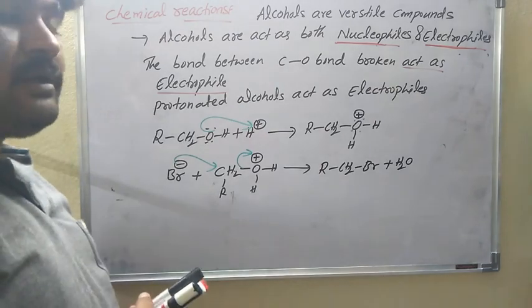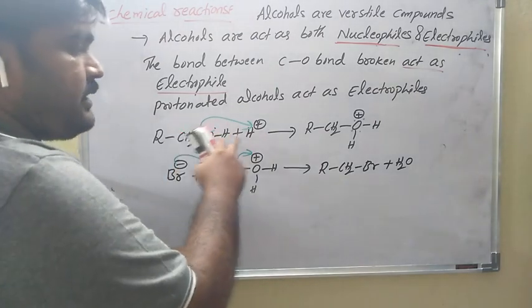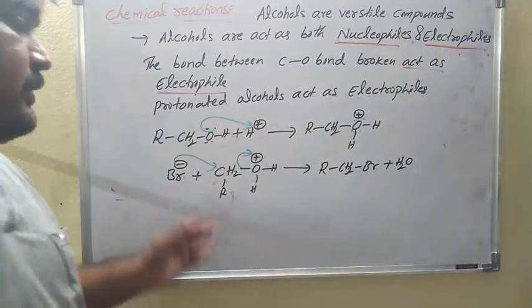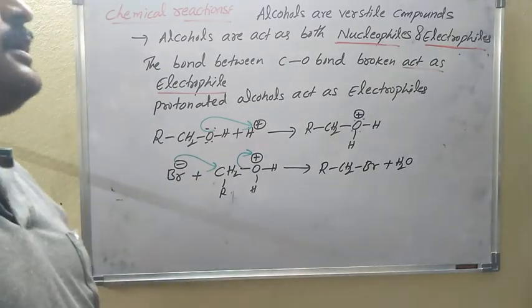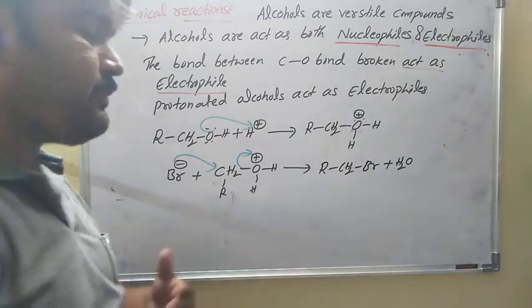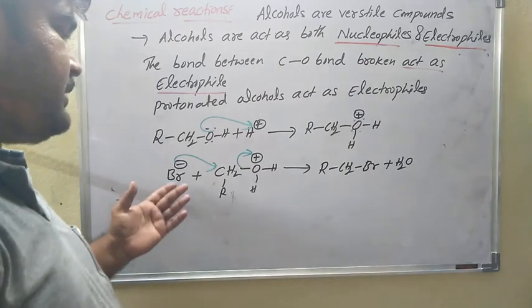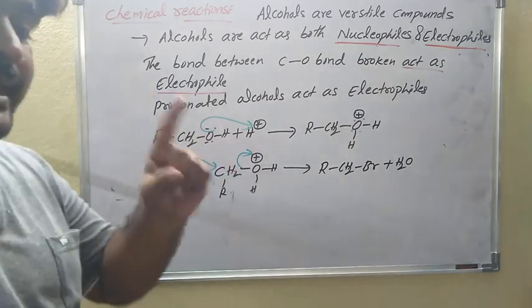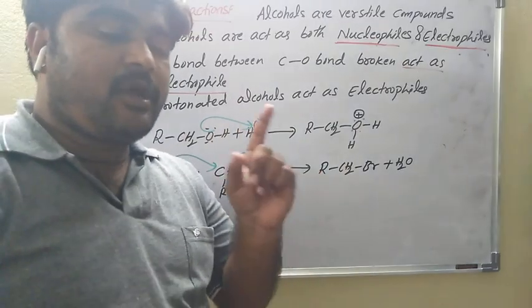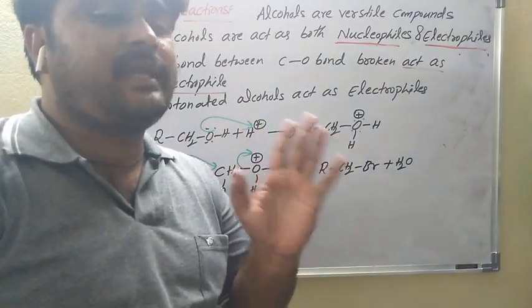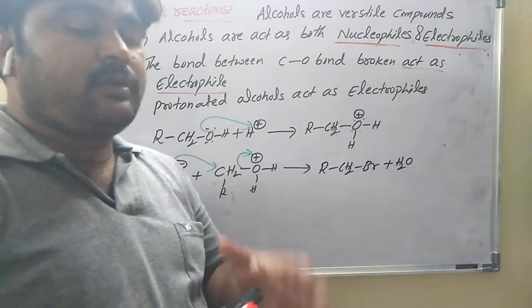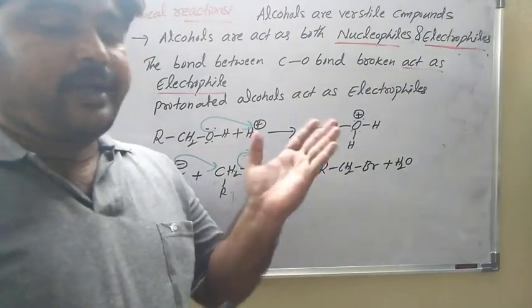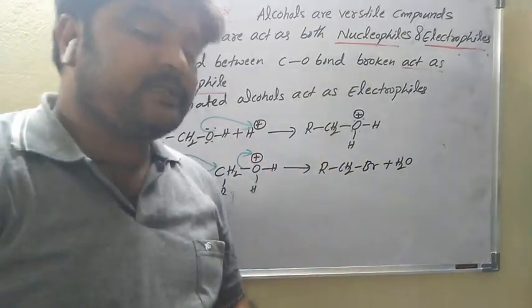So protonated alcohols, so why? Because it accepts the proton, then it is protonated alcohols. So protonated alcohols act as electrophiles. So whenever the C-O bond is broken, the bond between C and O means what? The alkyl and oxygen bond is broken, so that acts as electrophile. If the OH bond is broken, that acts as nucleophile.